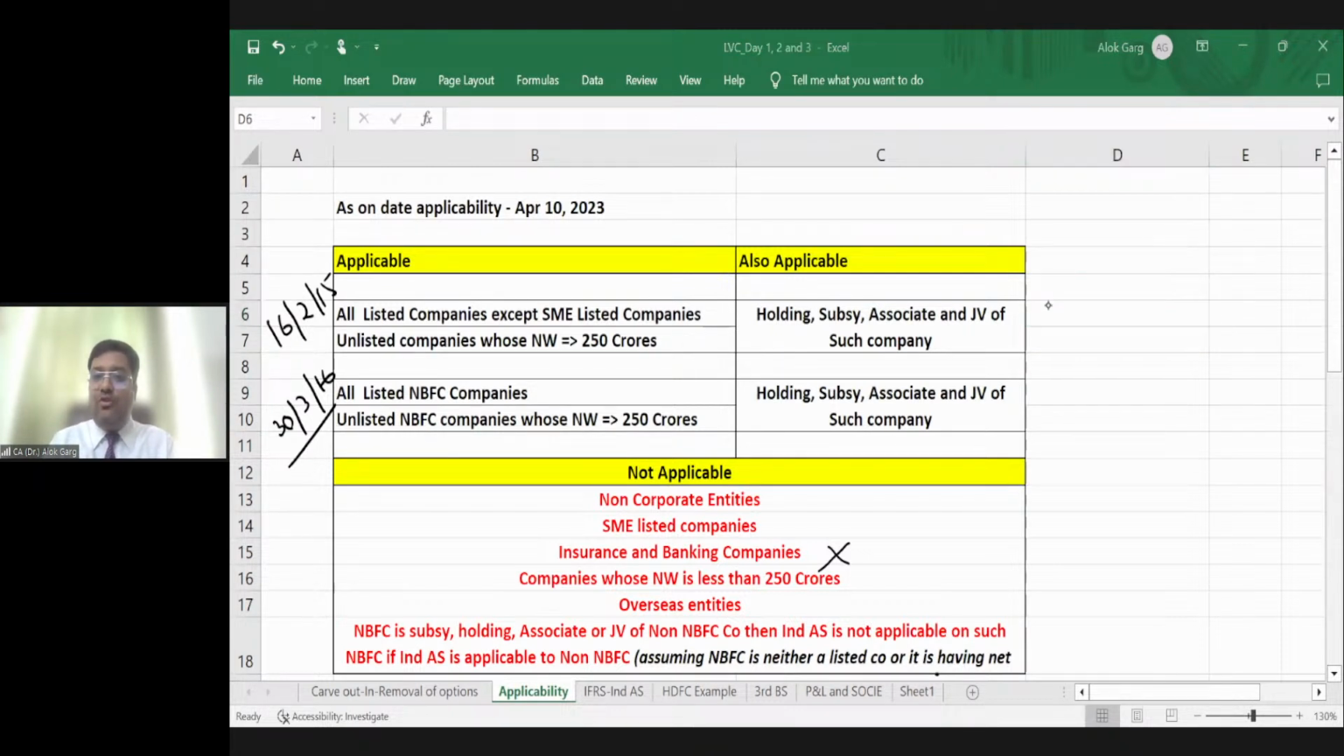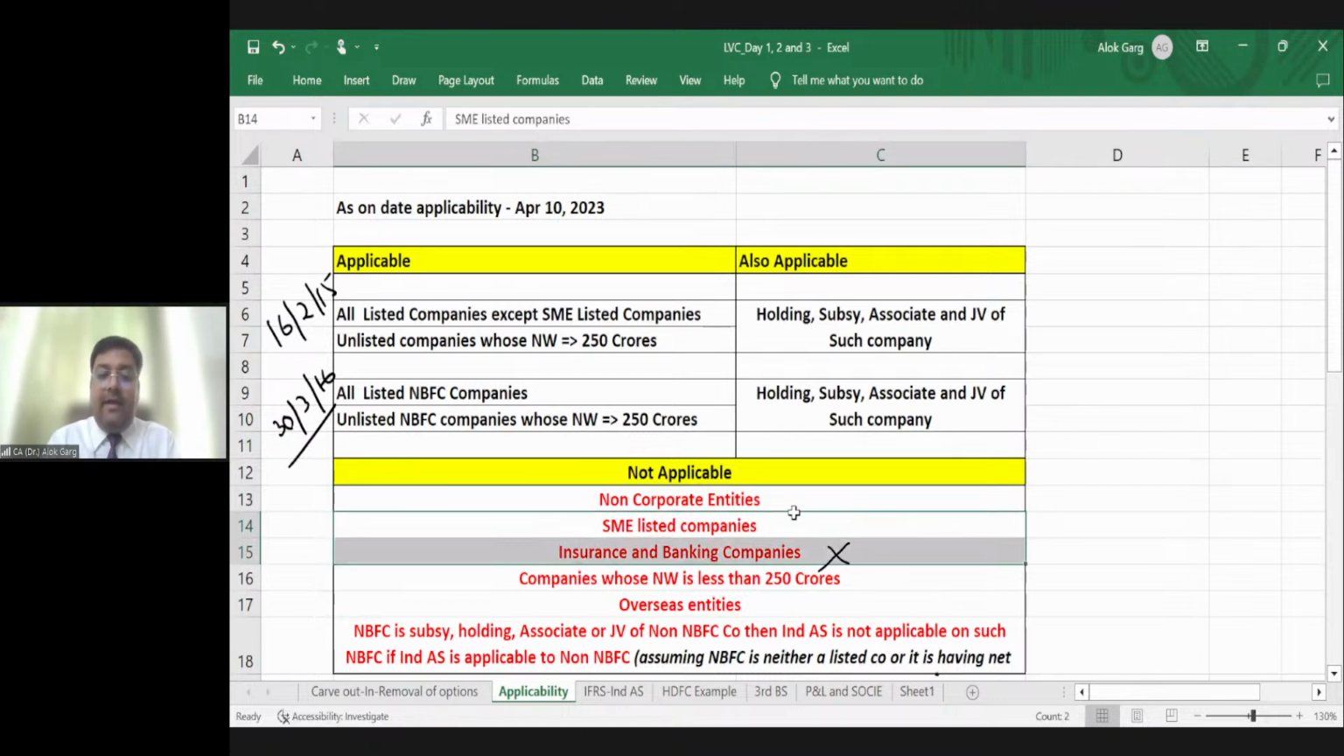So Ind AS is not applicable to insurance companies and banking companies, right? Is that clear? Okay. We understood that. Ind AS is not applicable to SME listed entities. If they want to apply voluntarily, they can apply. Ind AS is not applicable to bank and insurance companies, right?